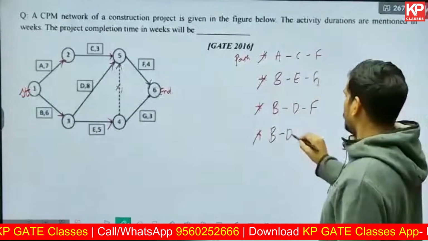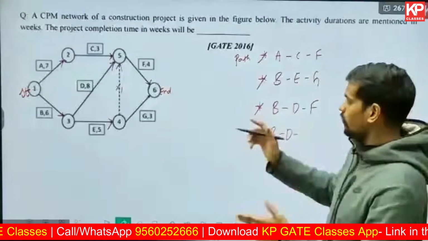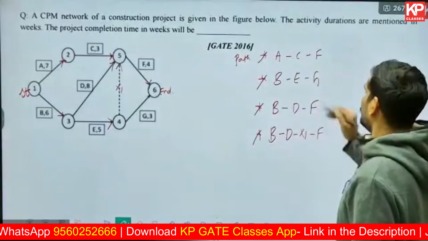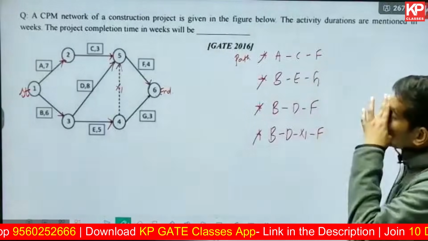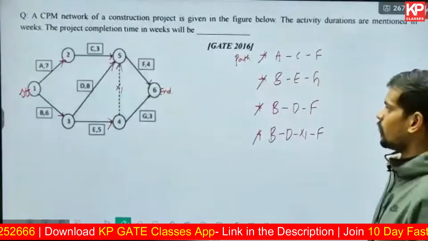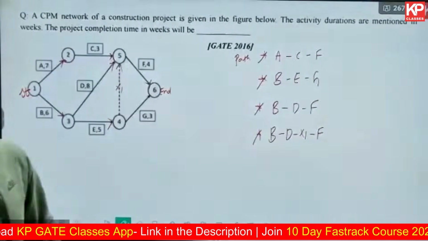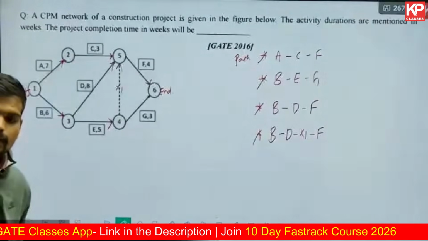So it is B, D. Dummy you cannot write. You need not write it. Even if you write it, it's not a problem. X1 and F. Other than these four, do you have any other continuous path from 1 to 6? Yes or no? Any other continuous path?